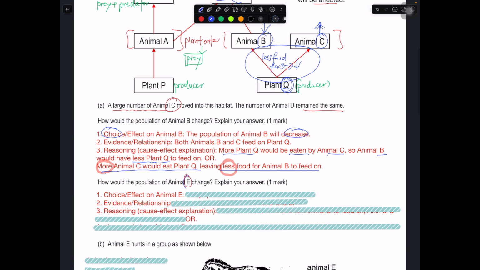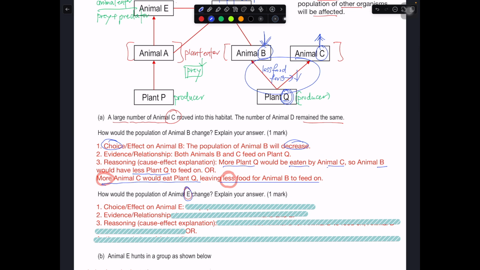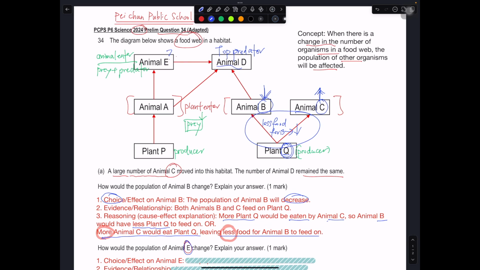Then now we take a look at how E will change. Okay, so in this case, you have to realize that when B decrease, how will E have changed? So you take a look, and E is also being eaten by D, and they tell you the number of D remain the same. Okay, if the number of D remain the same and it has less food to feed on, okay, less food, that means less B to feed on, right? Then it will in turn go and eat more E. When more E is being eaten, E will decrease in population. So a decrease in population of B will also result in a decrease in population of E as well.